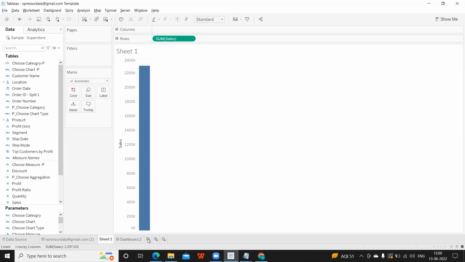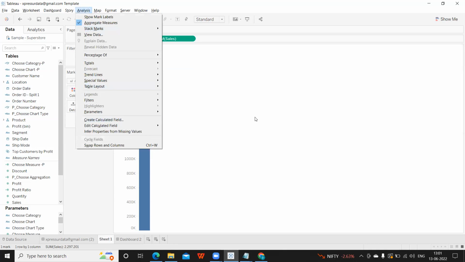So worksheet is the primary component of our workbook. This is the place where all the development or creation of your charts takes place. And this is the place where you will have access to your database. This is the place where you will see the list of all the fields that are available, and all the different analysis options are available at worksheet level only.